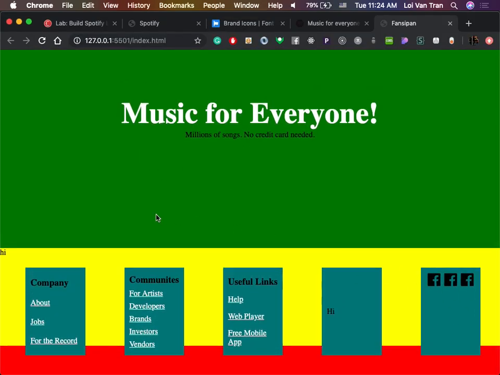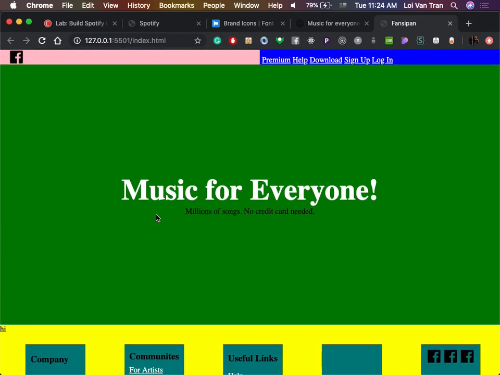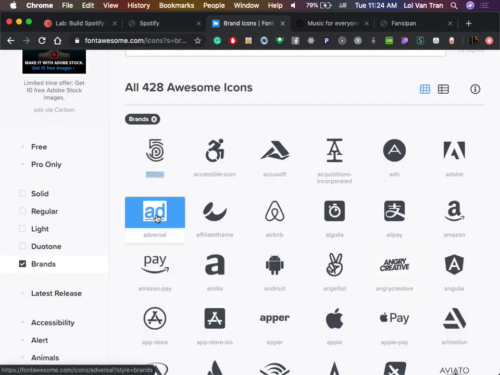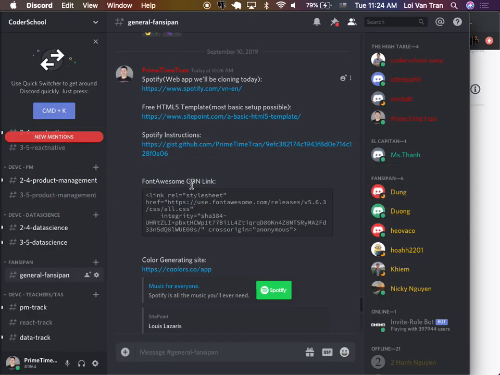Okay, so right now we have 4 Facebook icons. I really like Facebook. I use it every day, but I don't like it that much, okay?